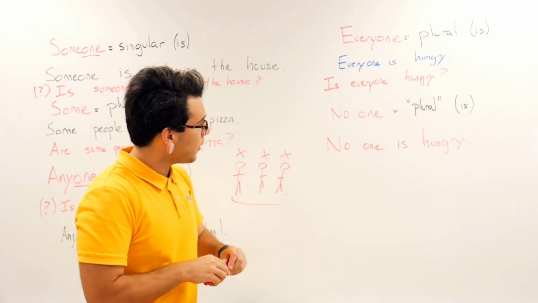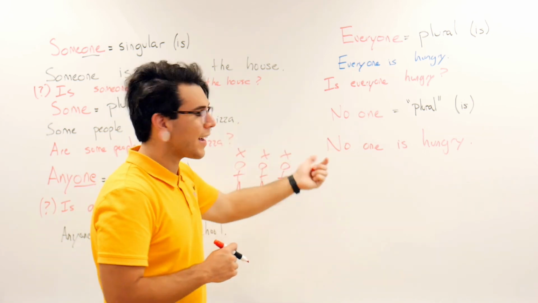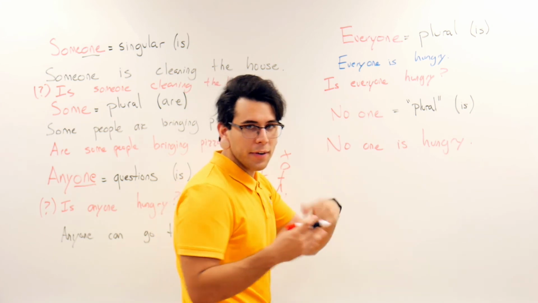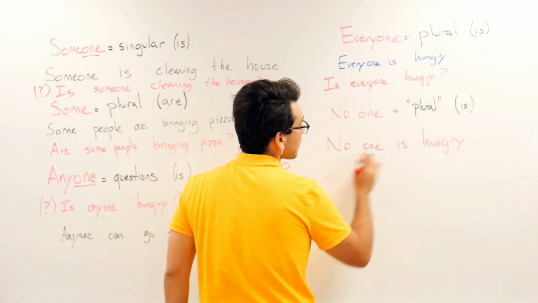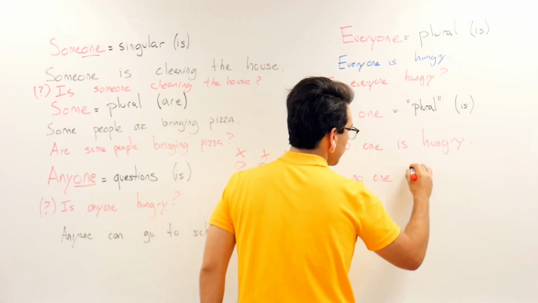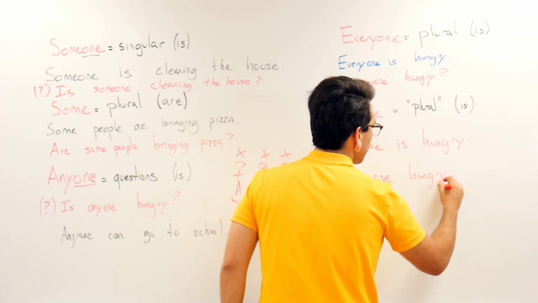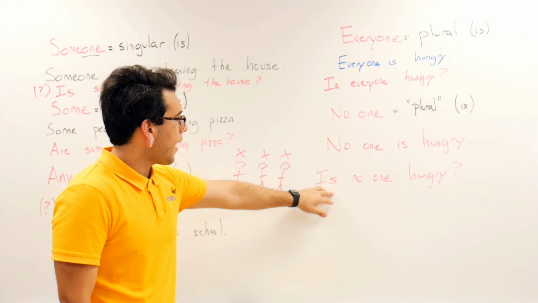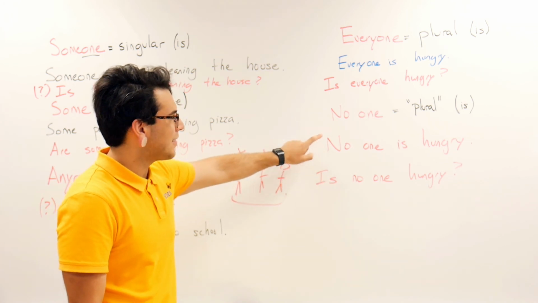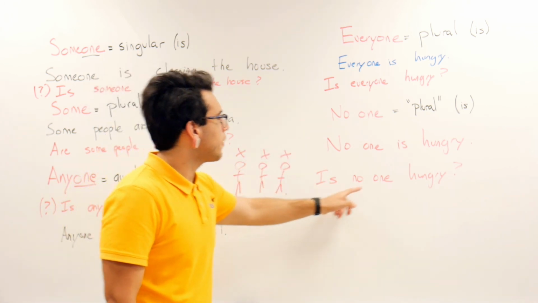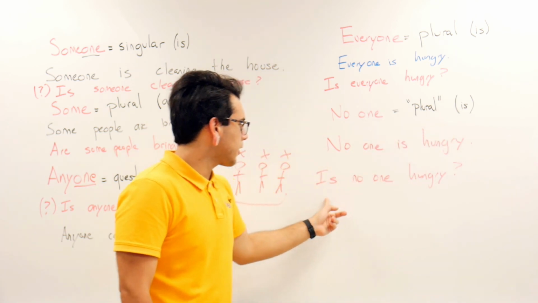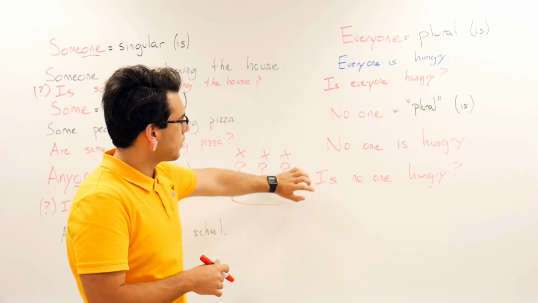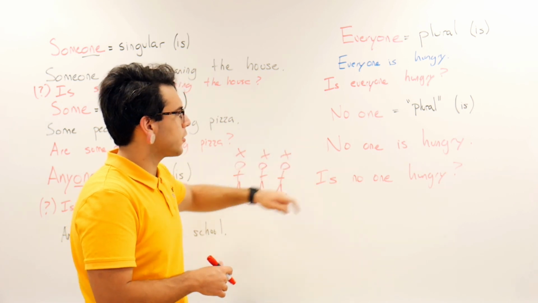Okay, and you can use this as well as everything else as a question. It's not as common, but we'll go ahead and keep this hungry thing going. So you can ask, is no one hungry? So again, this is a question that can be asked, but again, it's more common to use it as an answer or a statement. And remember, the verb to be would be is, because you're asking it as a whole group. Again, this can be used as a statement more commonly, but also as a question.